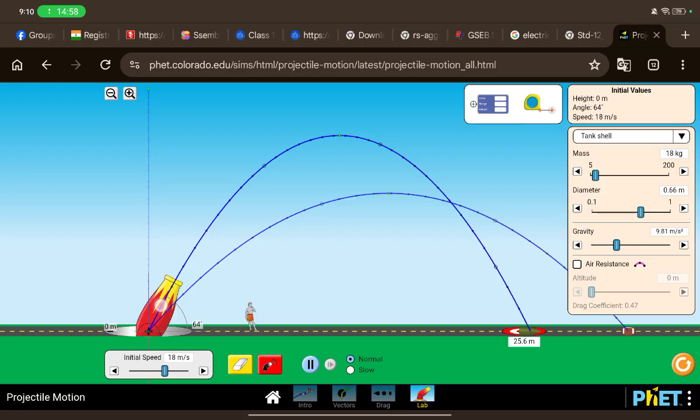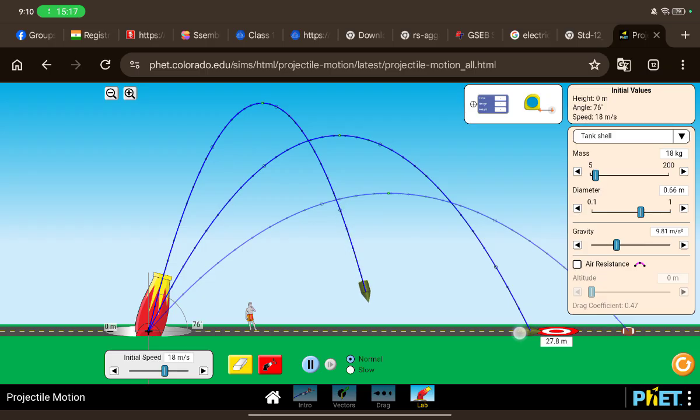And at 47 degrees, it was how much? As you can see, it's 30.8 meters or more, right? Now let's make the angle 76 degrees. Let's see what happens. It is right here at 15 meters. Okay, now you do understand that it depends on the angle, right?